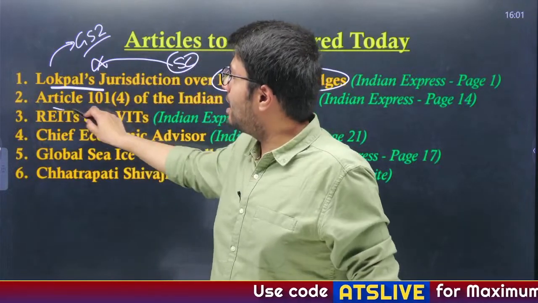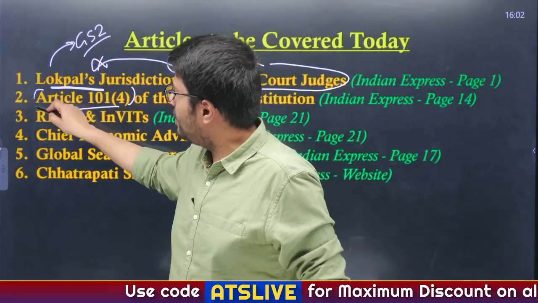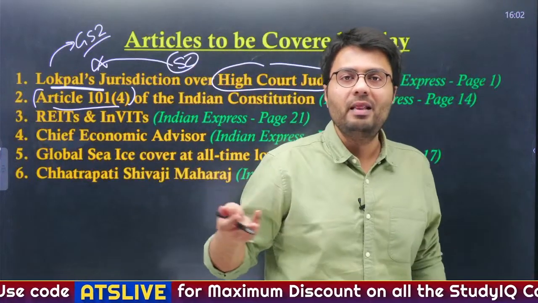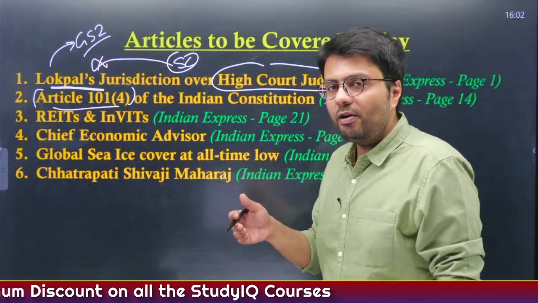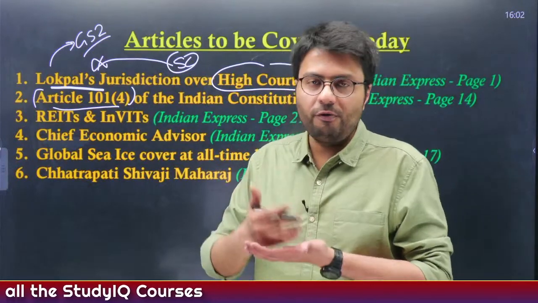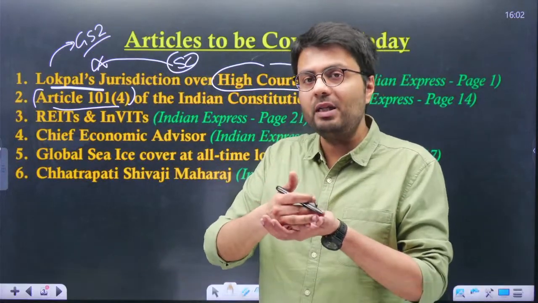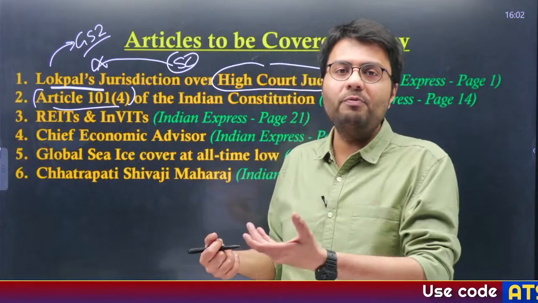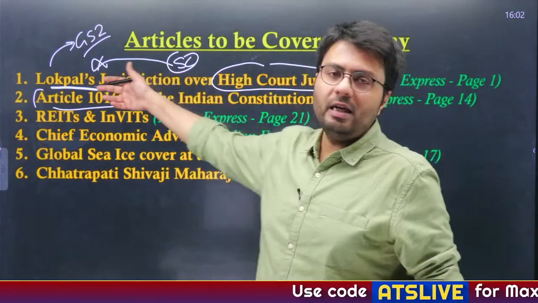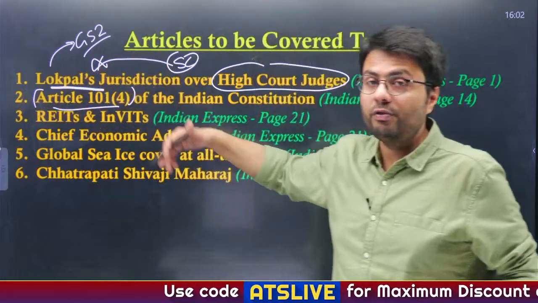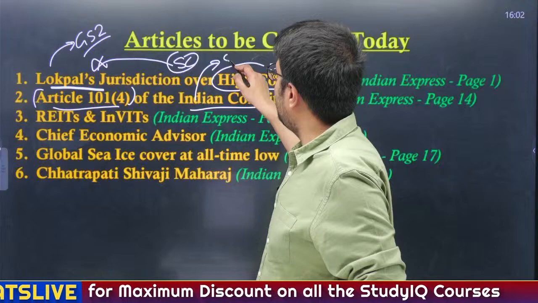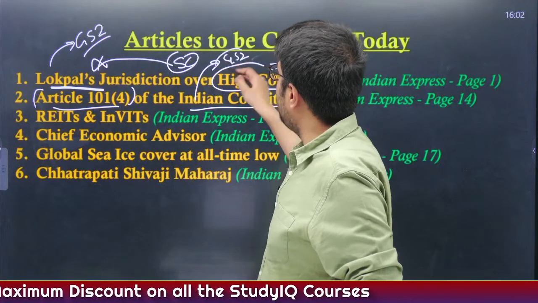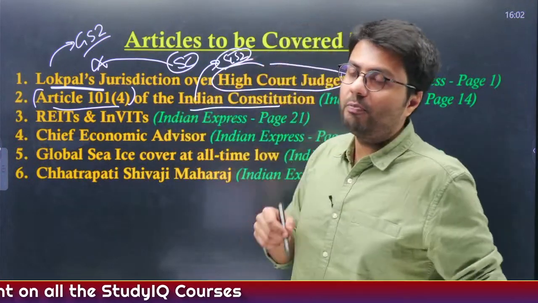Also, we'll be discussing Article 101(4), which deals with the absence of an MP. In that case, there is a provision in the Constitution that the seat of that MP who has been absent from the House of the Parliament for more than 60 days can become vacant. So, we'll be discussing Article 101, subsection 4 of the Constitution in our today's discussion. And this is a part of legislature. Therefore, it is important from GS paper 2 syllabus again, which is a part of polity.